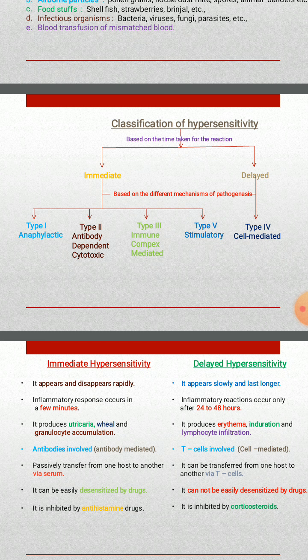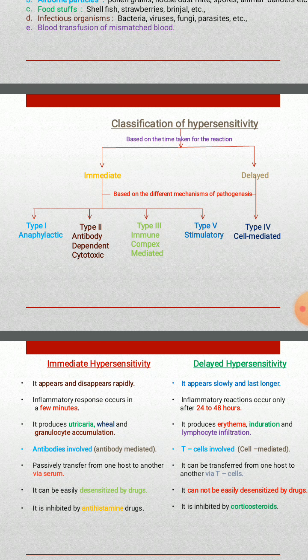Coombs and Gell classified the hypersensitivity into five types. So type 1, type 2, type 3, type 4, and type 5. Of these, type 1, type 2, type 3, type 5 hypersensitivities belong to the immediate type of hypersensitivity.